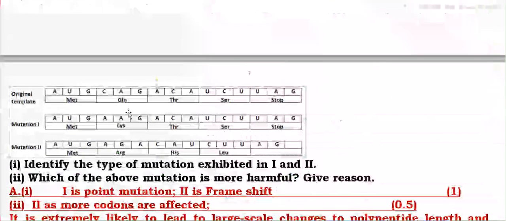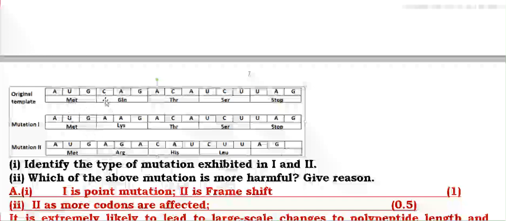Here this is the original template, and after the mutation, in 1 and 2, you can see that at the 4th place C is replaced by A in both, and in the second, A is also replaced by G. In the first mutation only C is replaced by A. All others are the same. It is a point mutation, with a mutation at a single nitrogen base. In the second, many nitrogen bases are replaced.